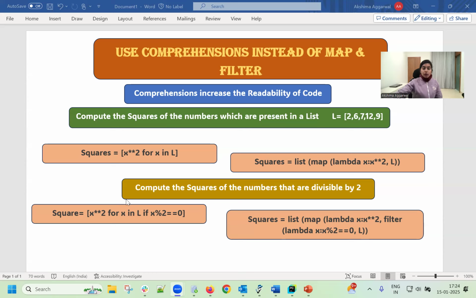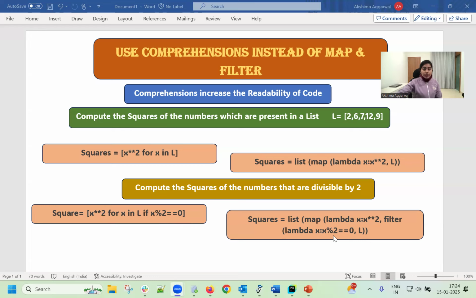Now next, if I want to compute the squares of the numbers which are divisible by 2, I have to apply some condition on the numbers which are present inside the list. Means I want to calculate the squares of those numbers which are even. With the help of the comprehension, I have written the code: x square for x in list if x modulus 2 equal to 0. Means if x is even, then it will calculate the square of those numbers.